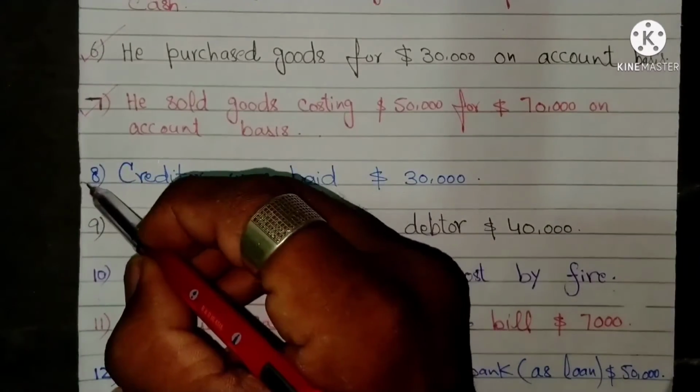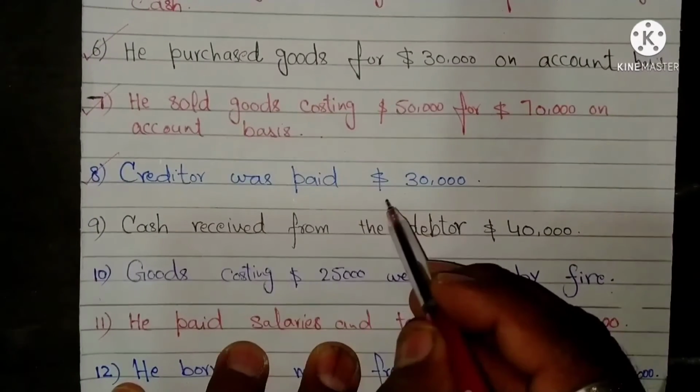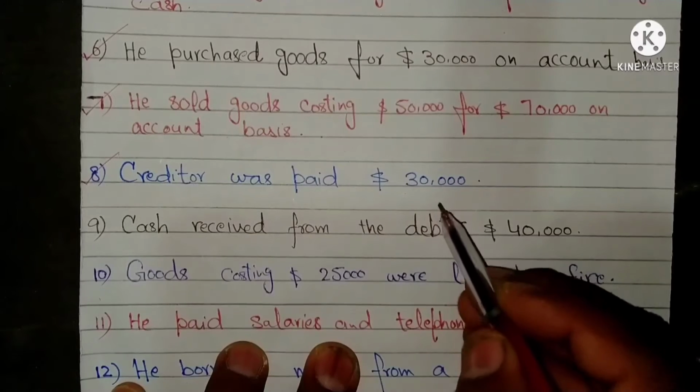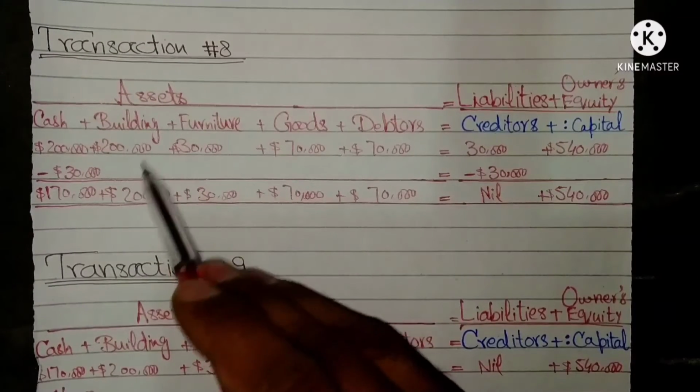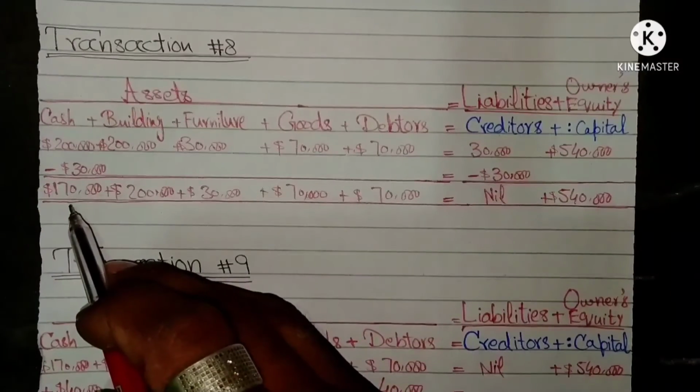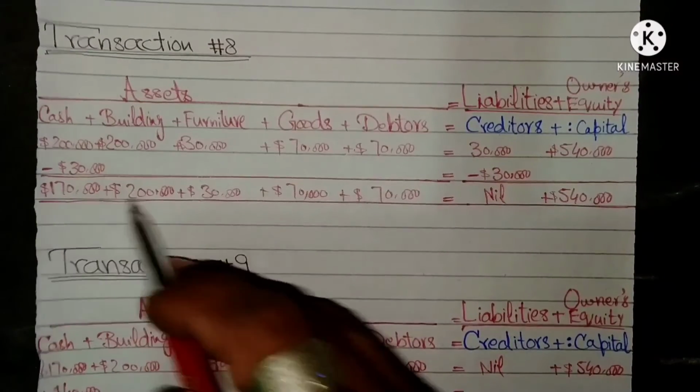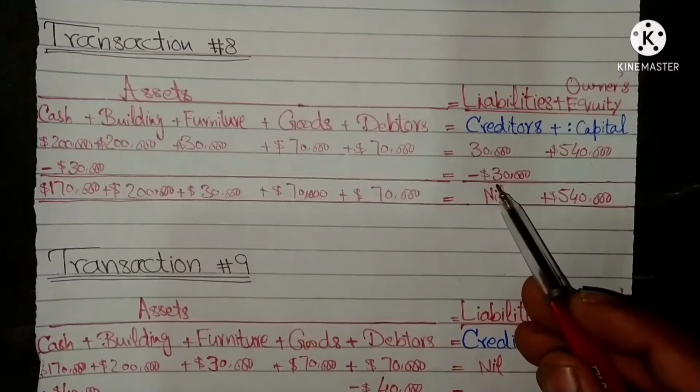Eighth transaction is a creditor was paid, amounting to $30,000.